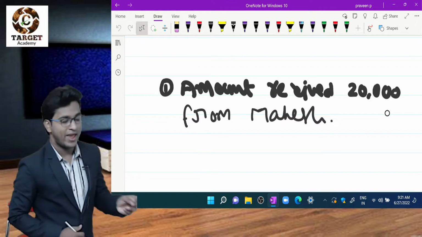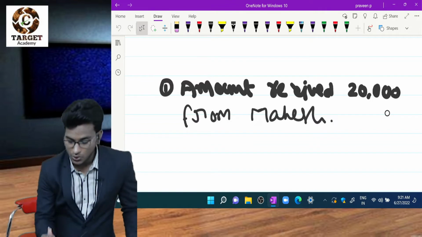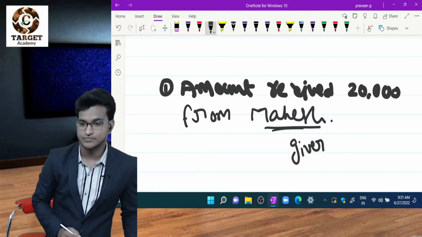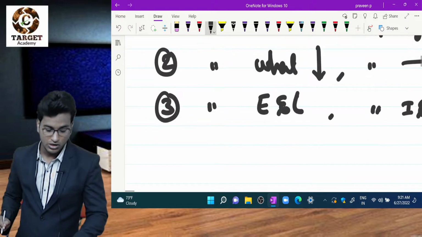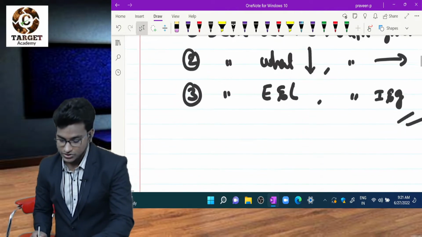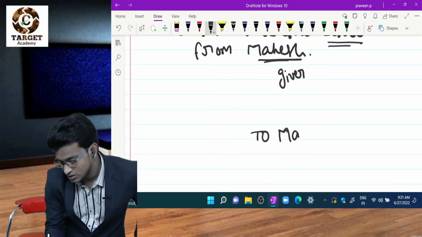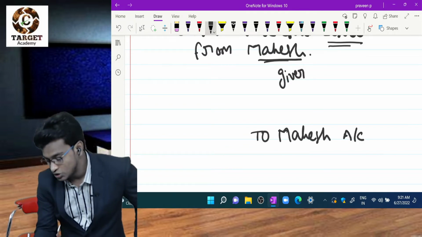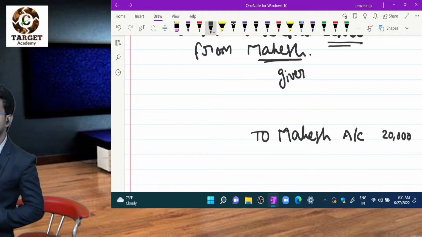That means Mahesh is giving 20,000 to us, right? So who is Mahesh here? He is the giver. How much? 20,000. If you observe rule number 1, debit the receiver, credit the giver. Here Mahesh is the giver, right? So we have to credit Mahesh. We have to write like this: to Mahesh account, 20,000. Now the point is, what to debit.